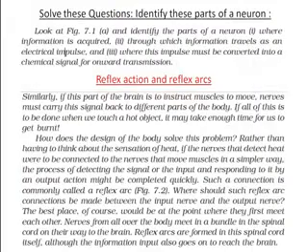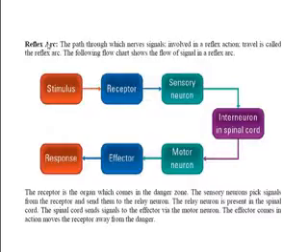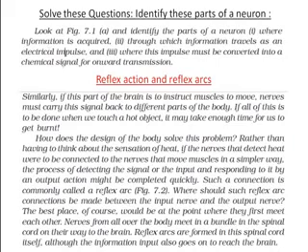Now the next one is to solve these questions. Identify these parts of a neuron. So here you have work to solve. Identify the part of a neuron where information is acquired. Which part of the neuron acquires information? We have seen that the dendrite part of the neuron acquires information. The part of the neuron which acquires information is the dendrite.